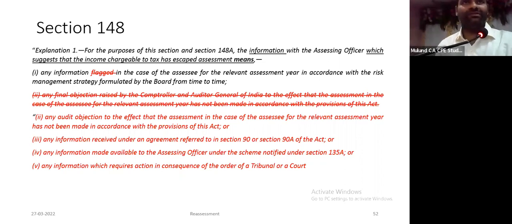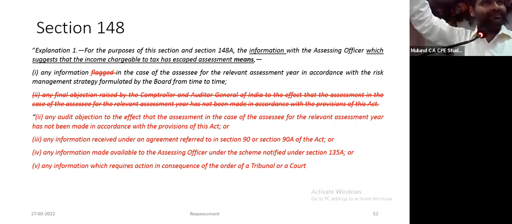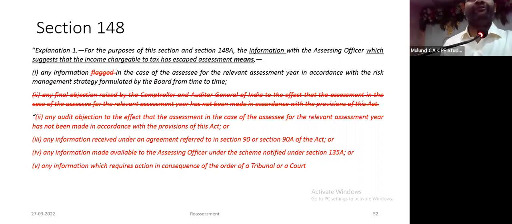Similarly, see the next clause. Any information made available to the AO under the scheme notified under section 135A. Under 135A, they did verification and found out that the assessee has credits in the bank account to the tune of 5 lakh, 10 lakhs. So what? Where is the income? Where is the information which suggests income has escaped assessment? Or we have come across some new reasons this time. The assessee has shown income of 25 lakhs, but he has purchased a property worth 5 crores. So the investment is not proportionate to his return.